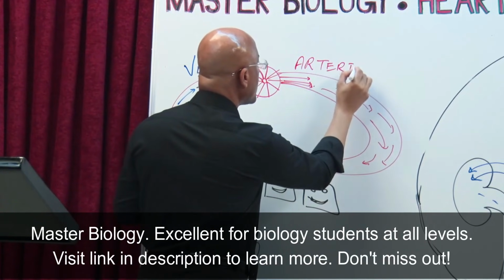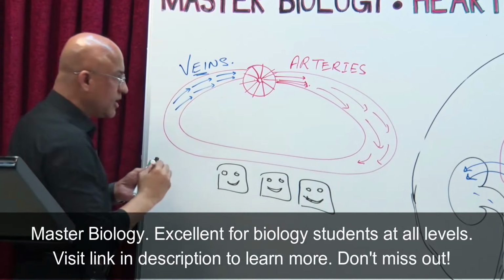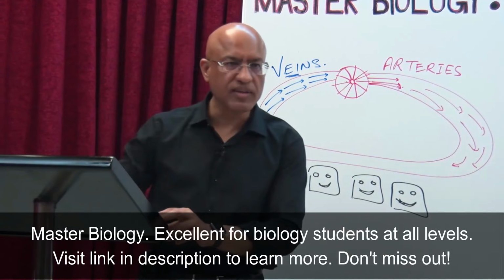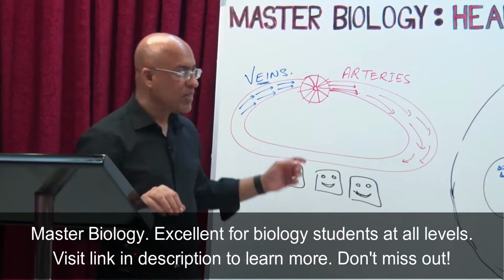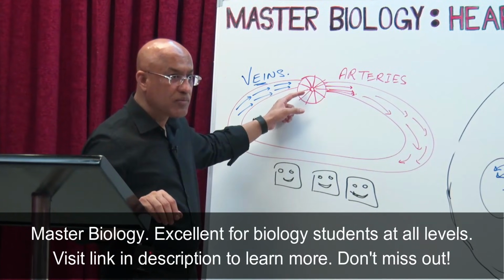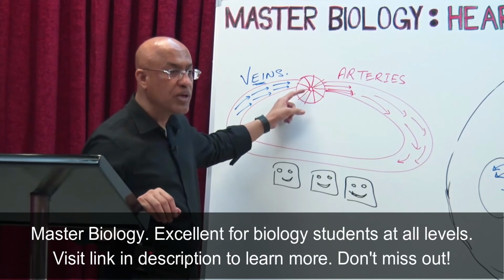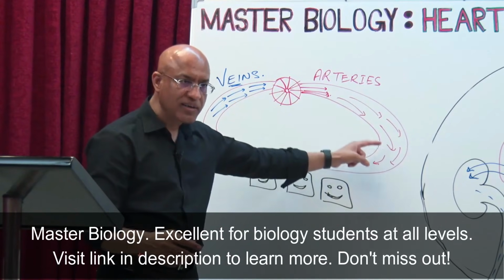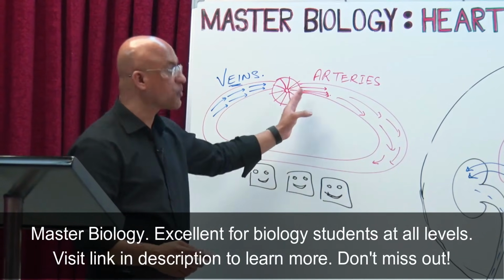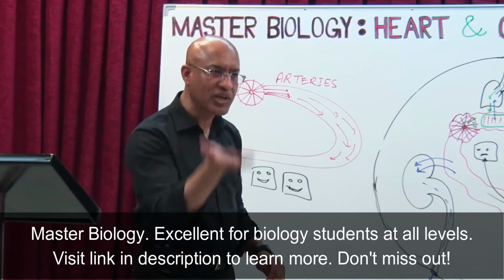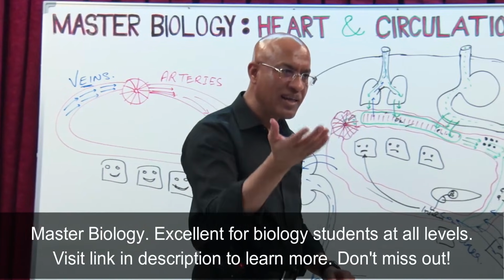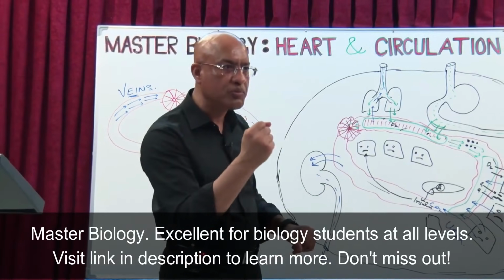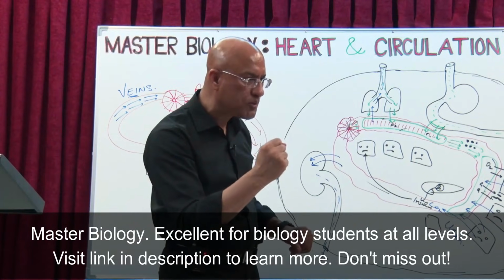Arteries. So, what are arteries? Arteries are those vessels where blood is flowing away from the heart towards the tissues. And of course, blood there will be under higher pressure. Arteries should be having higher pressure, and if they are having higher pressure, their walls must be strong.